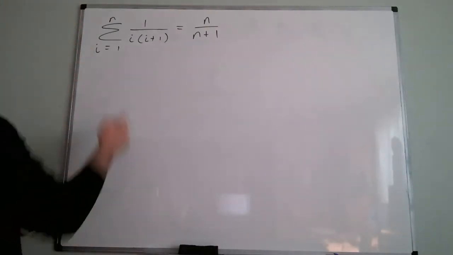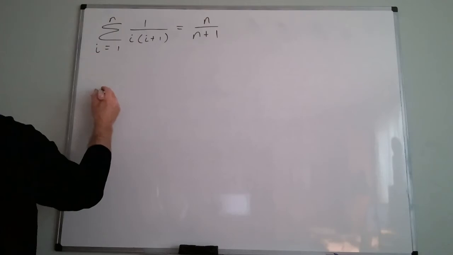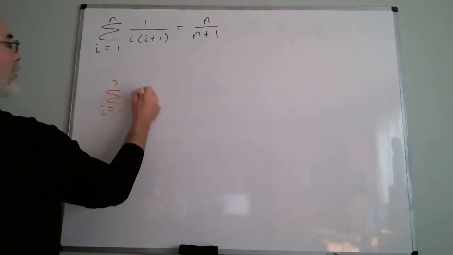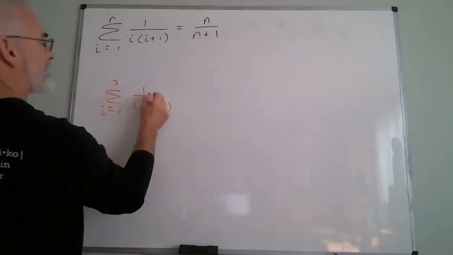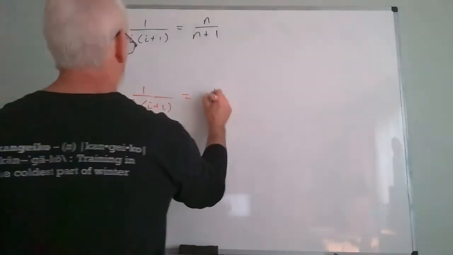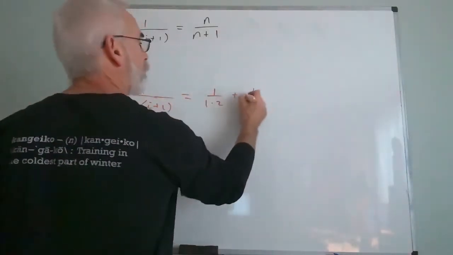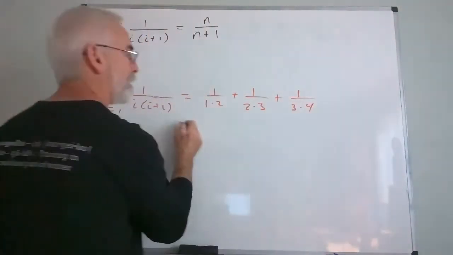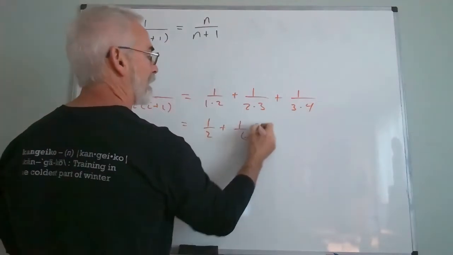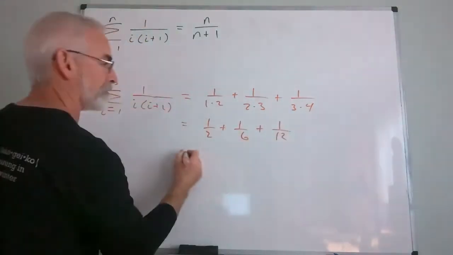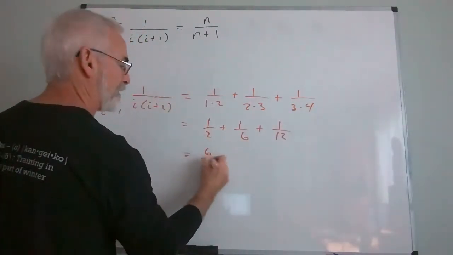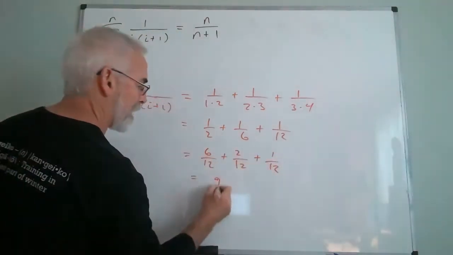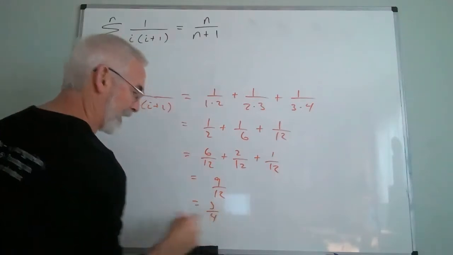So let's put in, maybe, let's go 3. If I went the sum from i equals 1 to 3 of 1 over i times (i plus 1), what does that give me? Well, that'd be 1 over 1 times 2 plus 1 over 2 times 3 plus 1 over 3 times 4. I don't want to go too big because it's too much algebra. Well, let's see, that would be 6/12 plus 2/12 plus 1/12. That's 9/12 or 3/4. Okay, great.